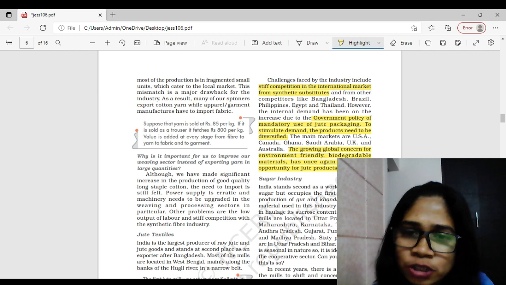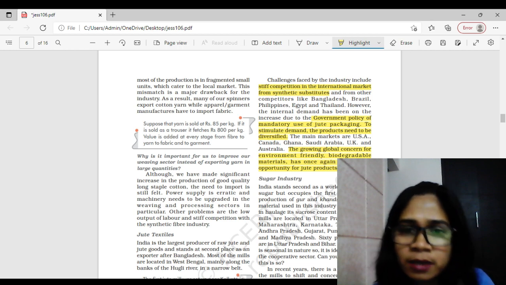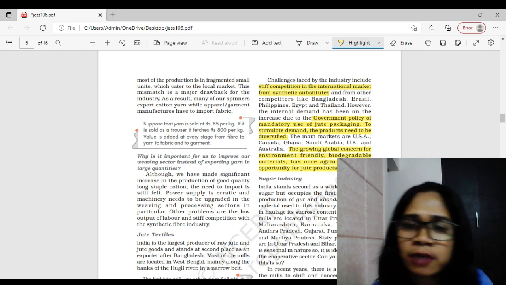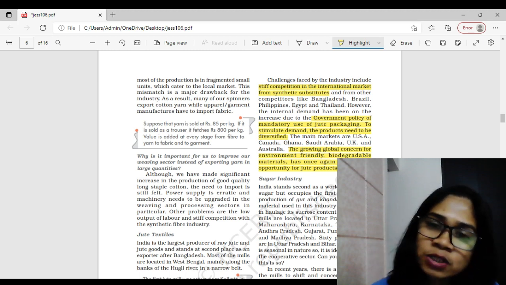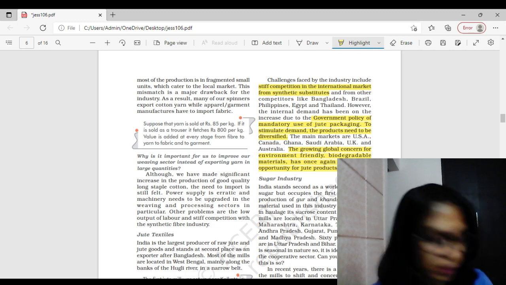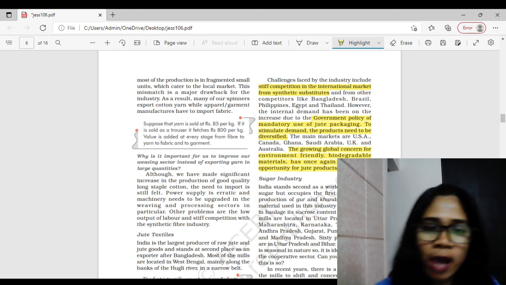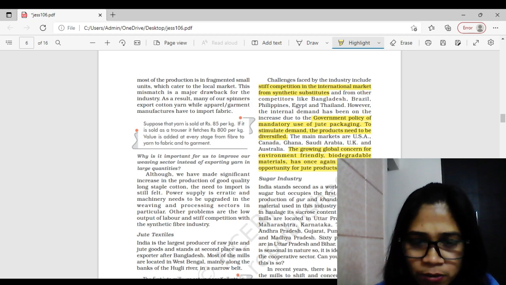For a 3 marker, you will write the highlighted portion. For 5 marker, along with the highlighted, you can write down these countries to whom we are selling our product, and the countries who are selling their product at cheaper rate, right? Now you have the second question. Let me share with you the second question which often gets repeated in board, right?